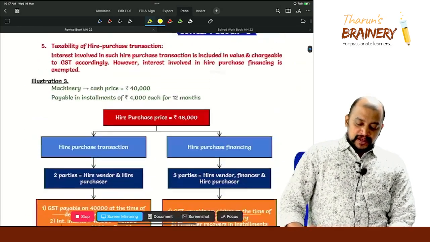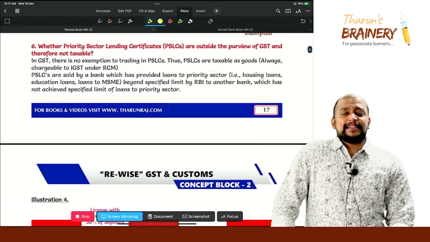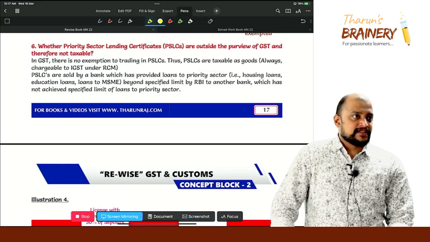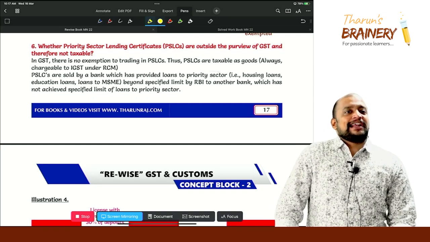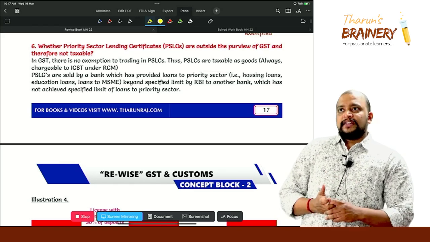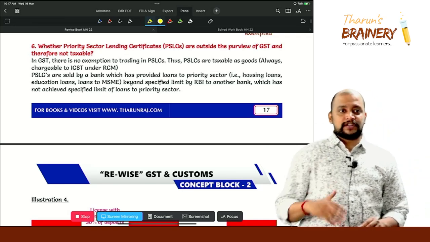Then look into the next one: priority sector lending certificates, PSLC. What are these priority sector lending certificates? First, we need to understand what priority sector loans are.